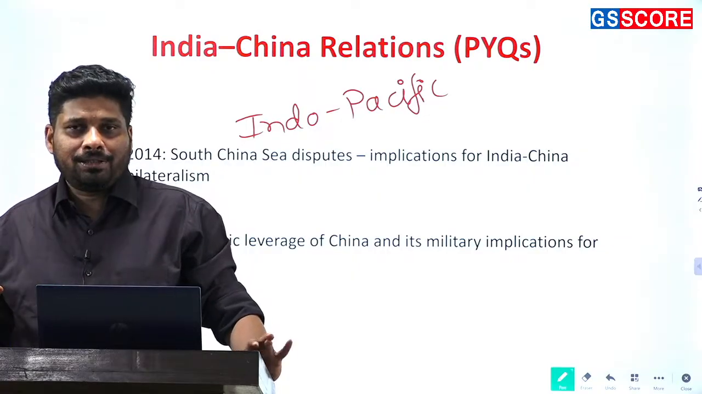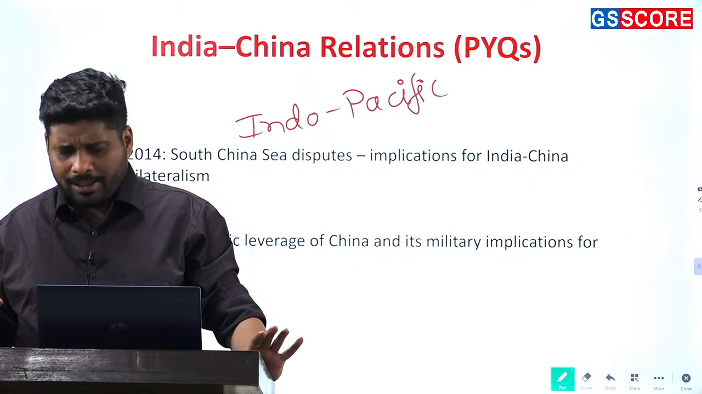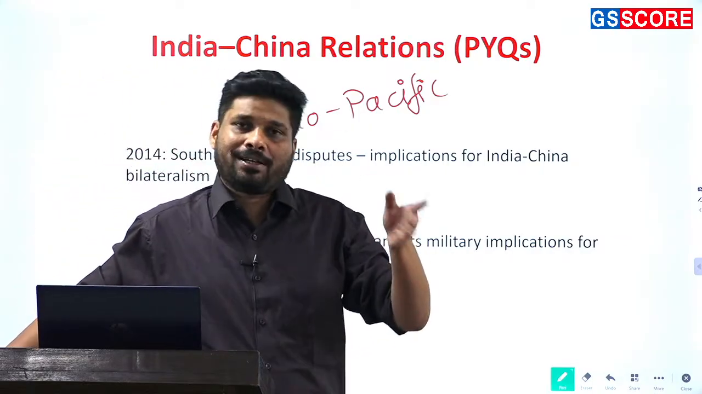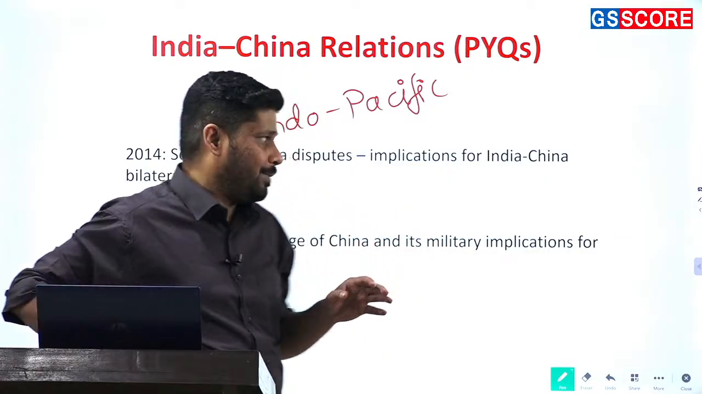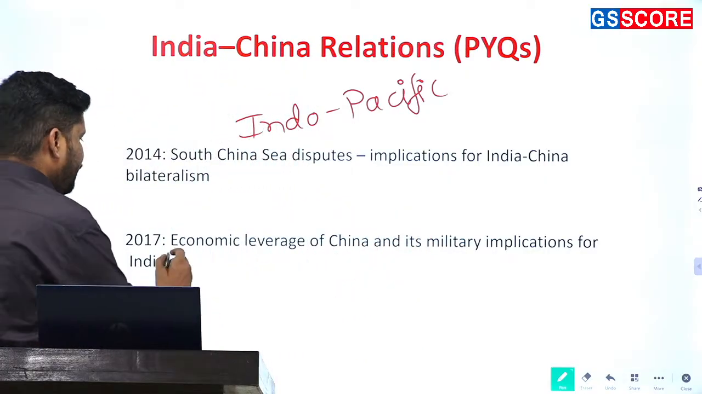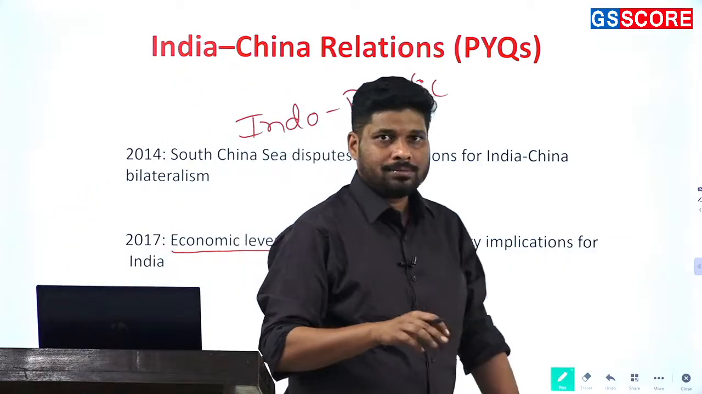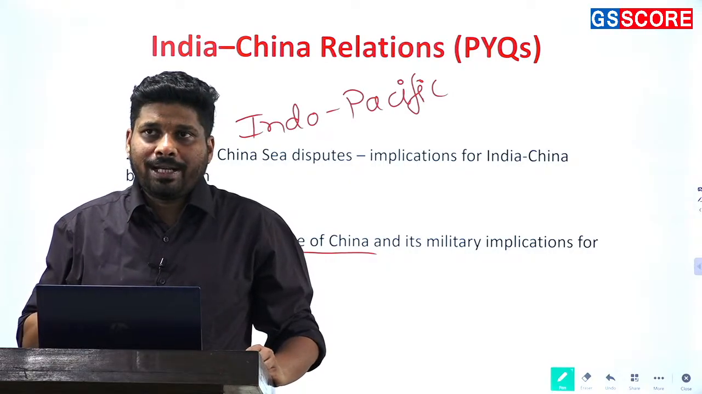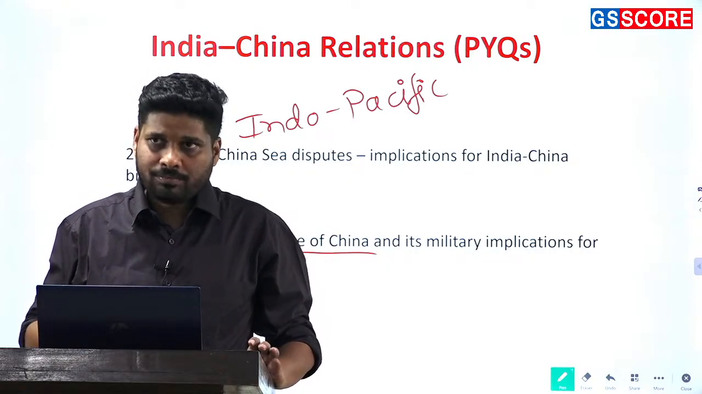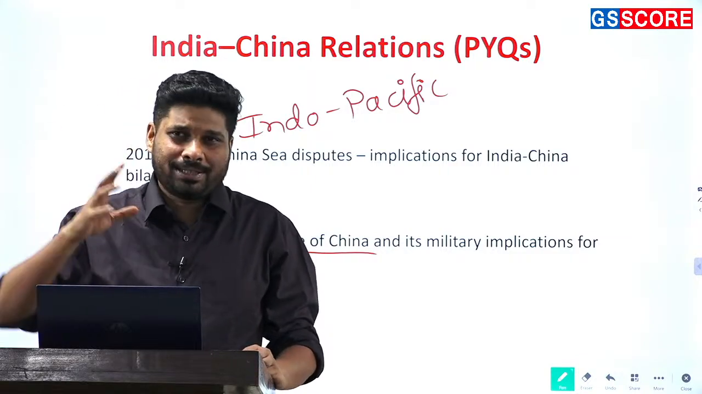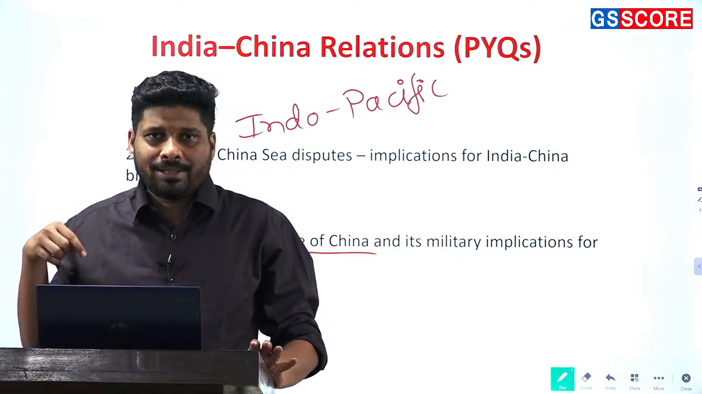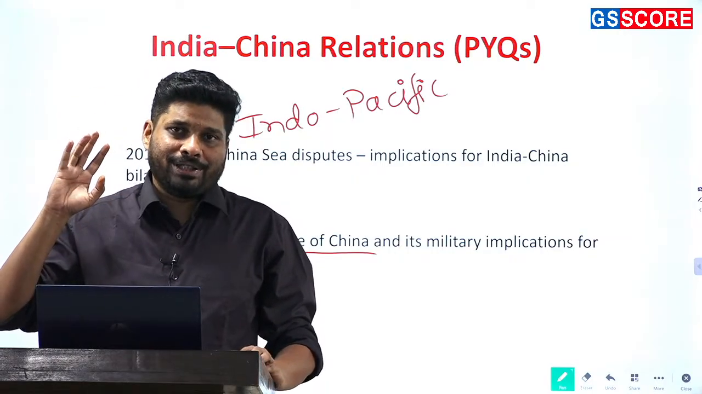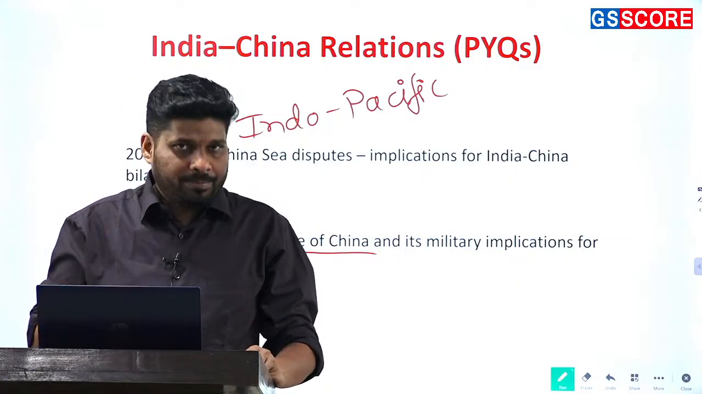So China's position in Southeast Asia, especially Indo-Pacific, and how India is getting affected by it. Second, economic leverage of China on India and on India's neighborhood. Again, there will rarely be a question showcasing that; I expect that question to be in PSIR, on how China's economic leverage on India's neighboring countries is affecting India's relations with the countries of South Asia. This kind of question I expect in PSIR.